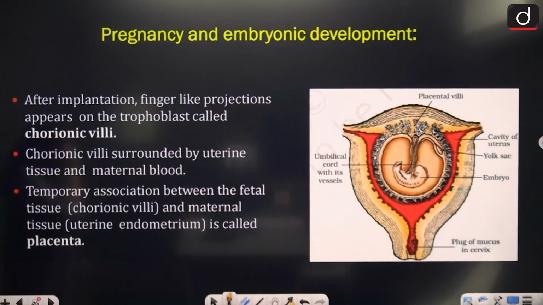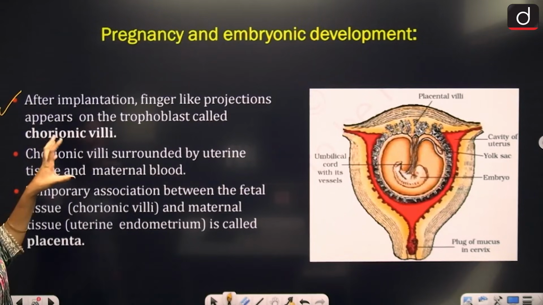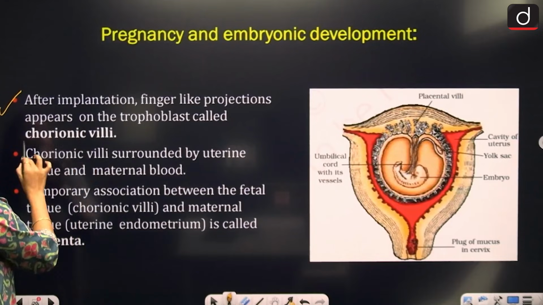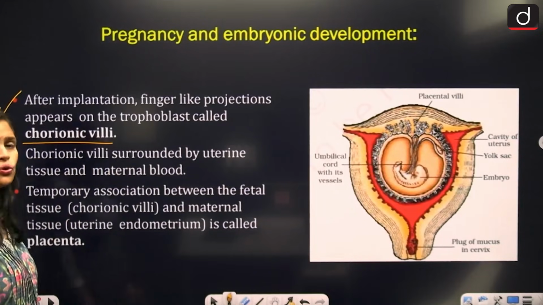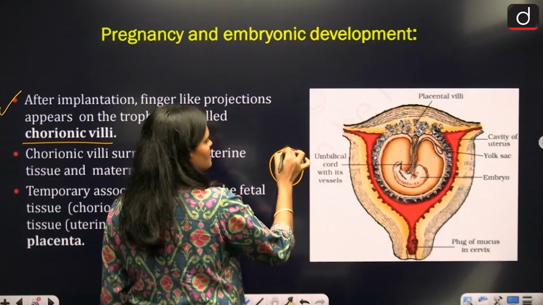Then we have pregnancy and embryonic development. After implantation, finger-like projections appear on the trophoblast, called chorionic villi. Suppose this is the trophoblast.